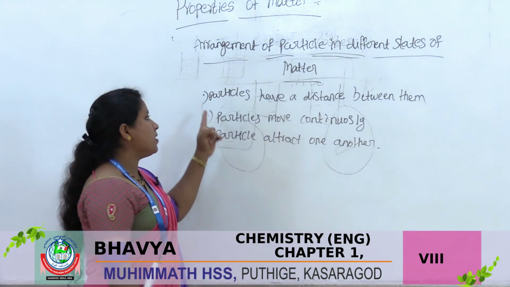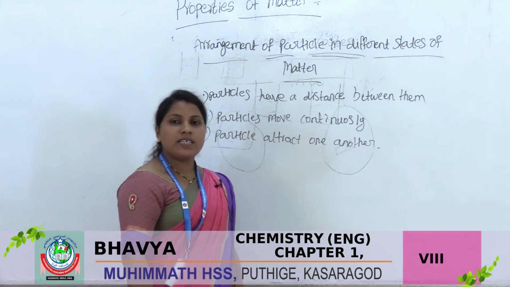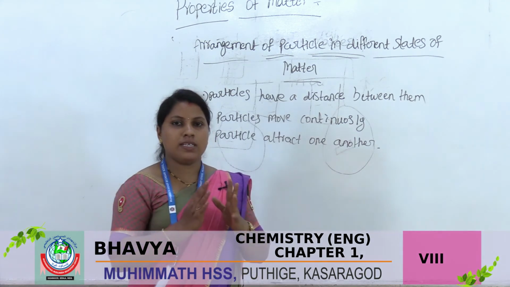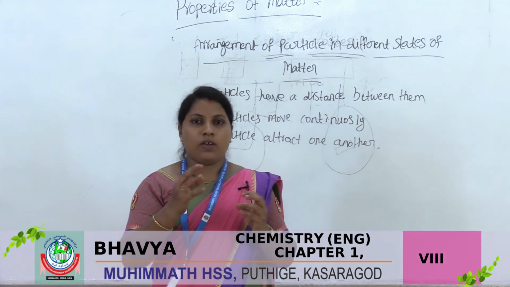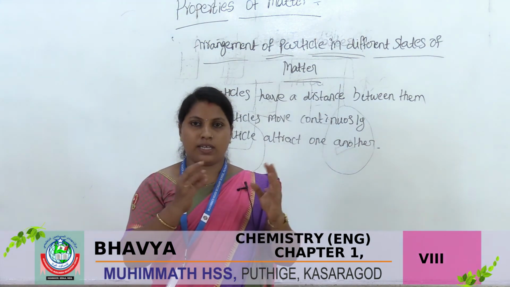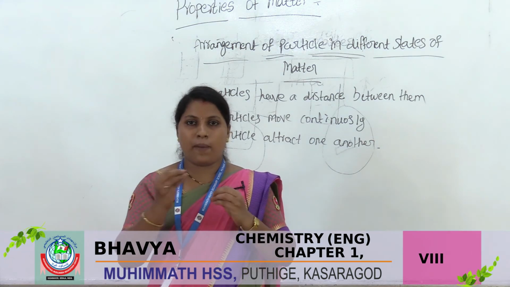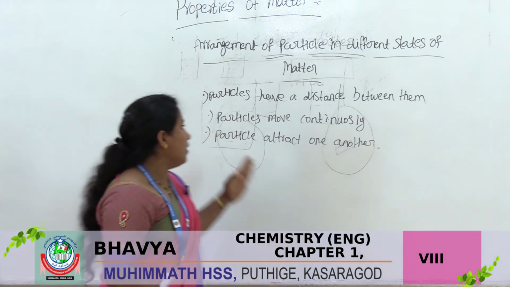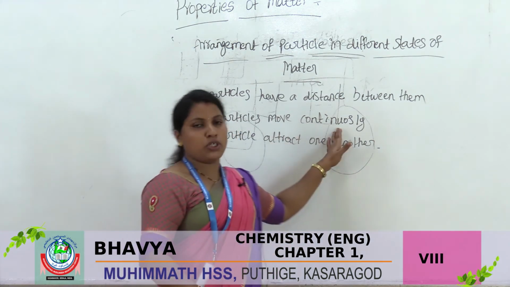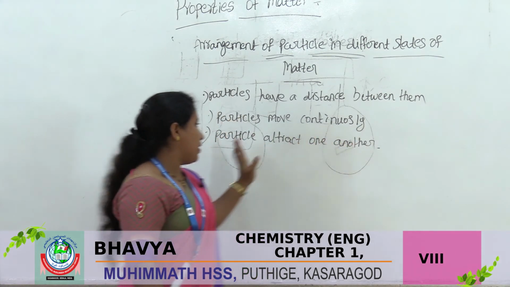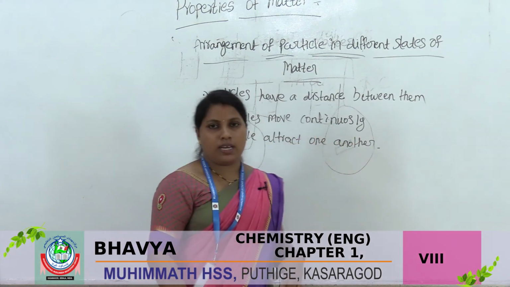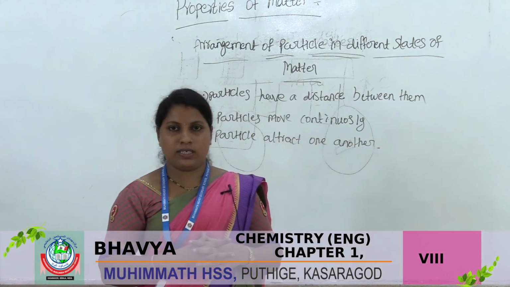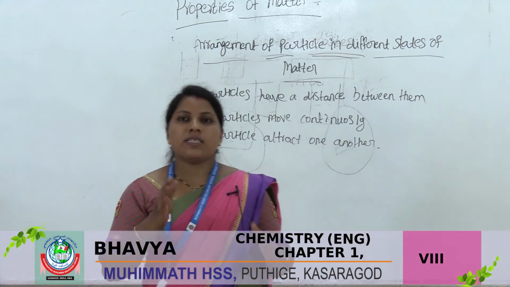The first one is particles have a distance between them. In solid, how are the particles arranged? In liquid, what is the particle arrangement? Next, particles move continuously. Next, particles attract one another. See that picture.